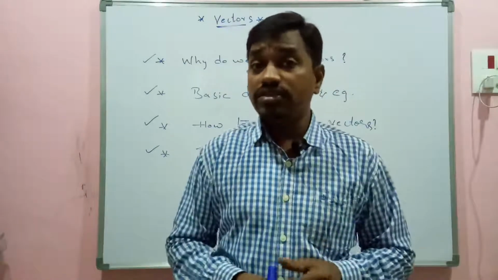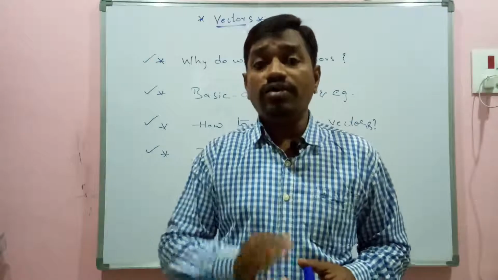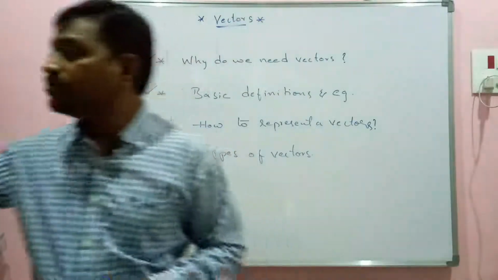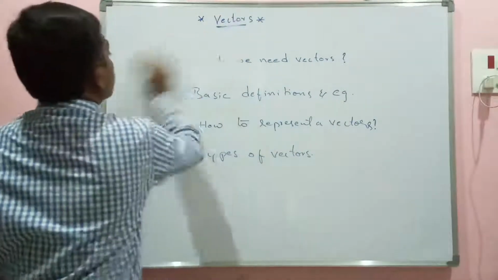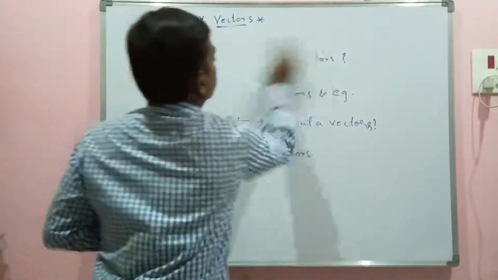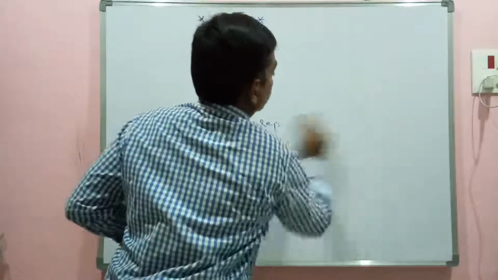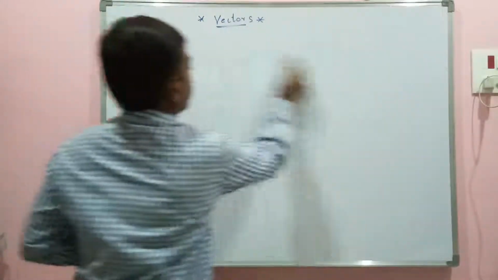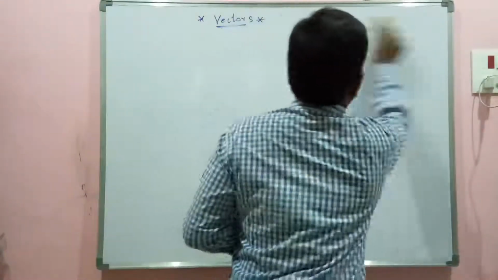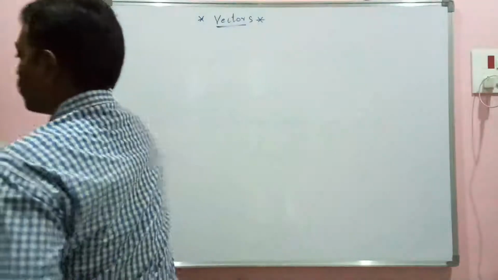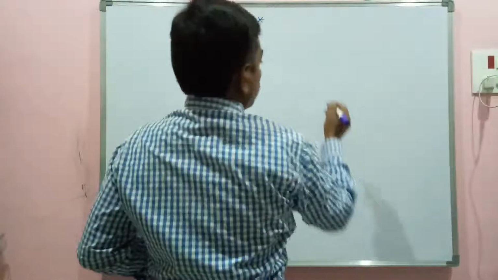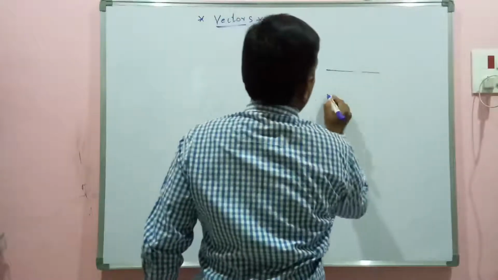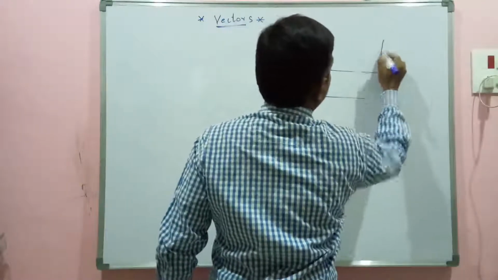But in some cases, the simple magnitude is not at all sufficient. Example, suppose I have a junction with 4 ways.